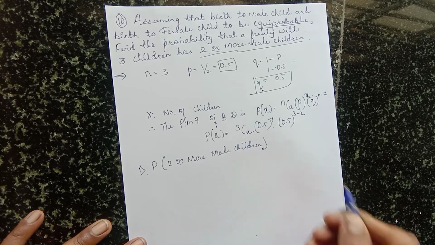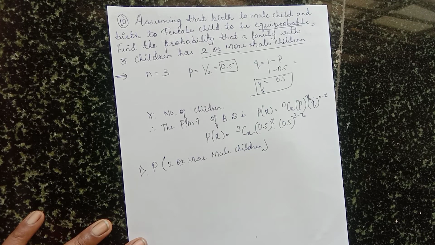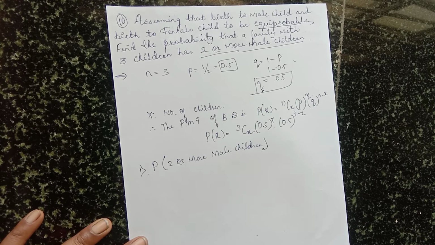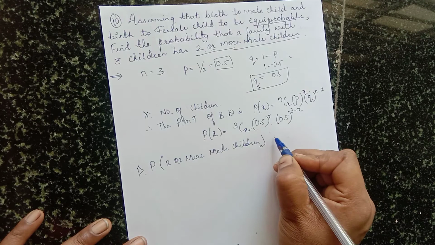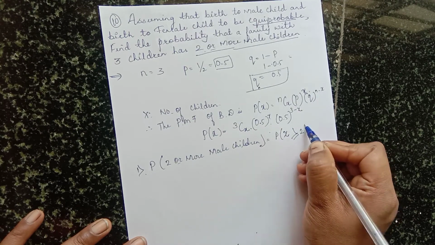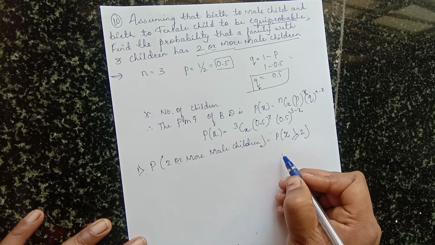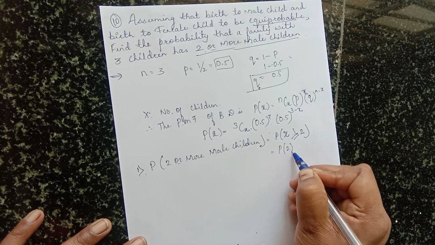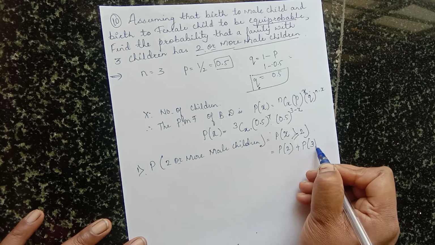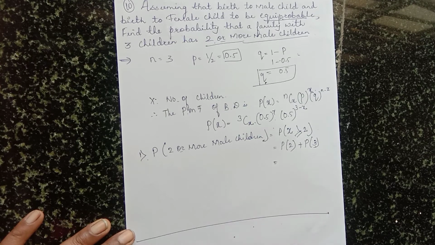2 or more means what? More means the limit is 3. N is 3. So the probability of x is greater than or equal to 2. Equal to 2 and greater than 2 means 3. So how to solve? P of 2 plus P of 3. Okay, like the last problem only. Now here we'll solve it.